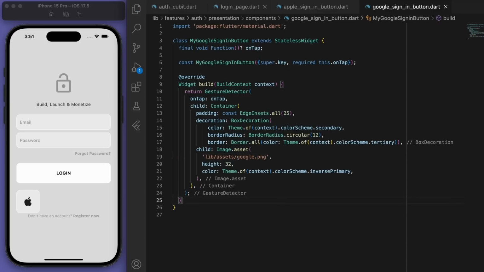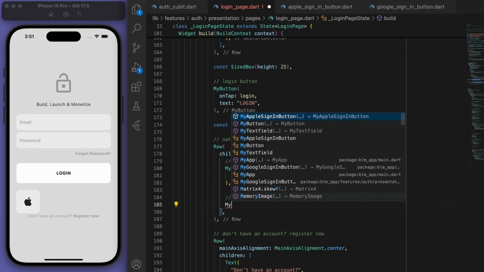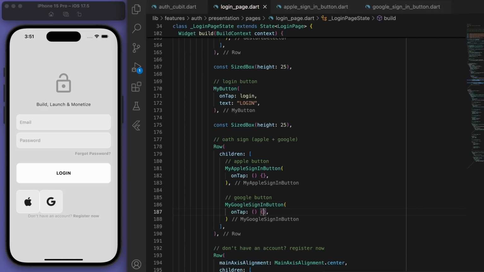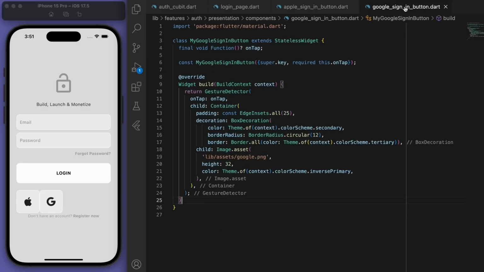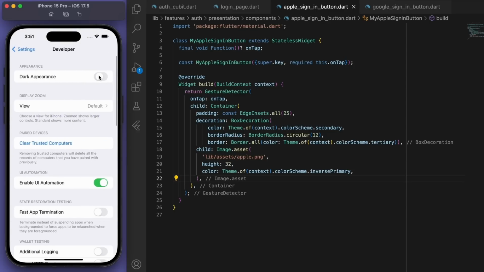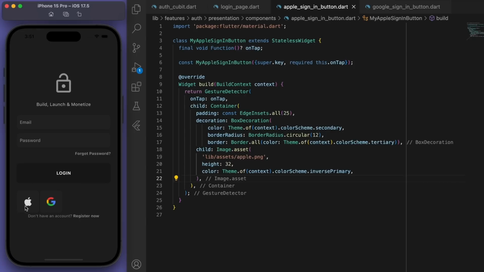Okay, let's see what this looks like. Cool, there it is, but it looks like the color is dark, so I'm going to get rid of the color for the Google one. The reason why for the Apple button I'm going to give it a color, the inverse primary, is because if we change the theme, I want the Apple icon to look white. And the Google one is colored, so I think that's fine.